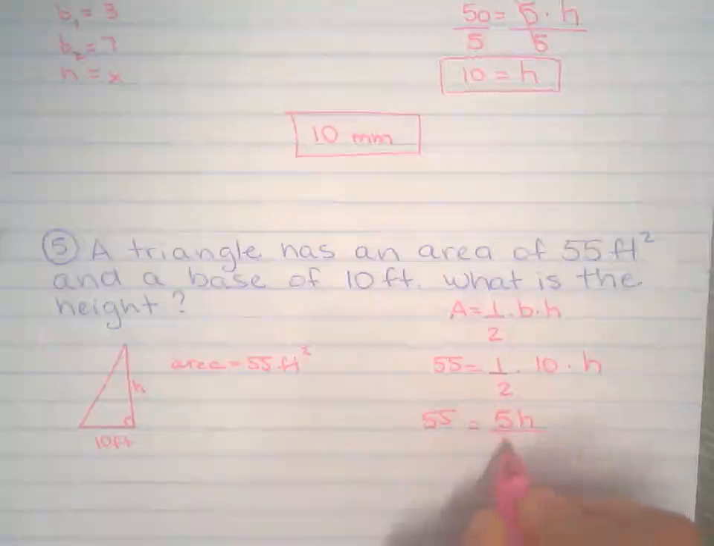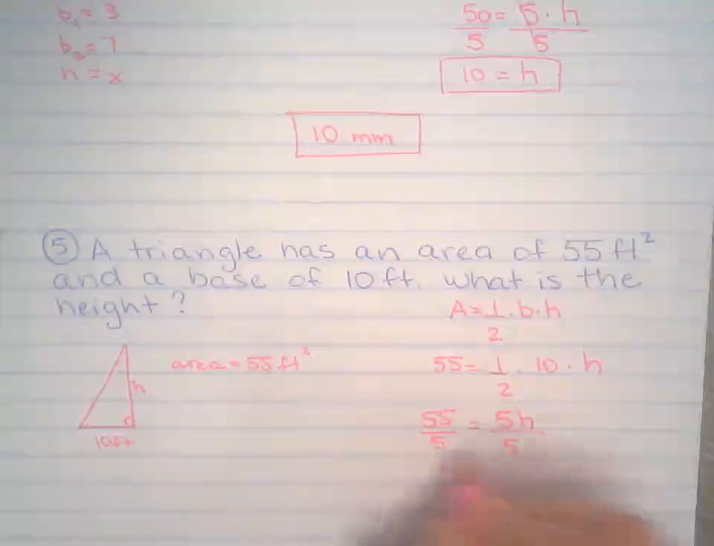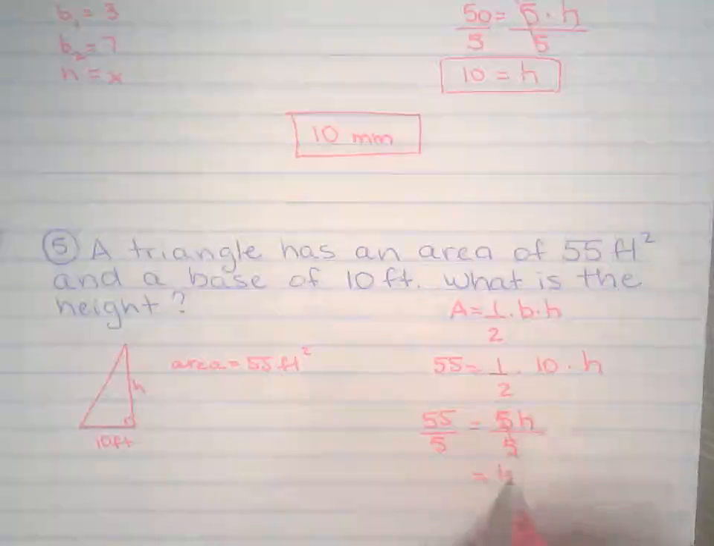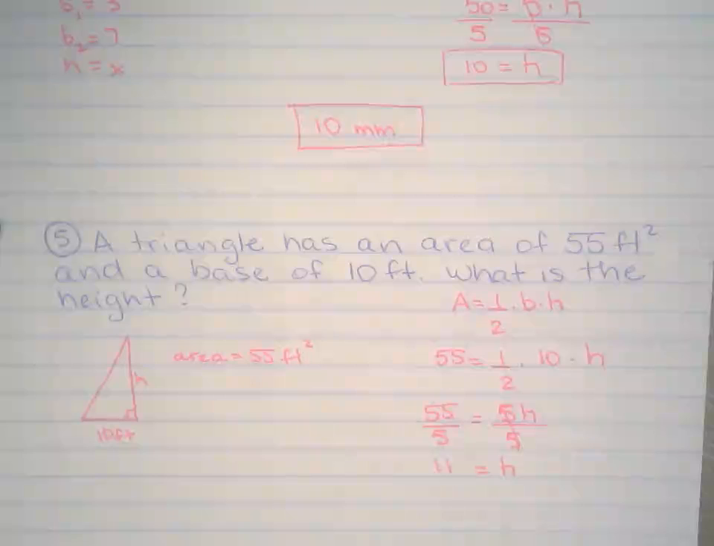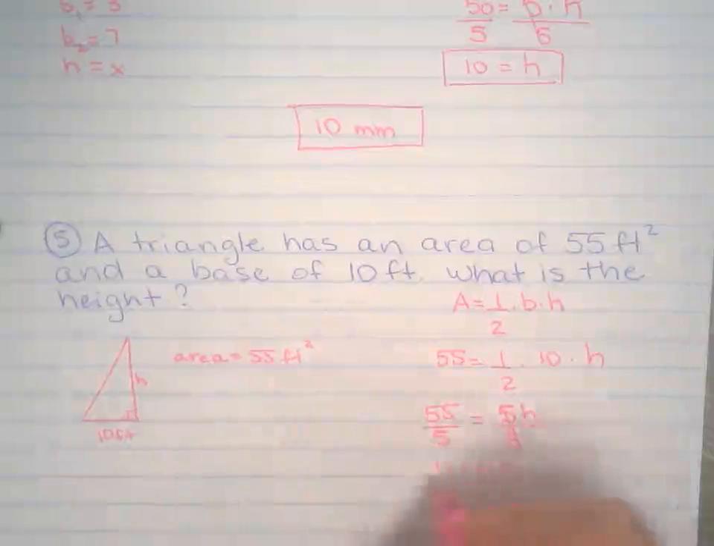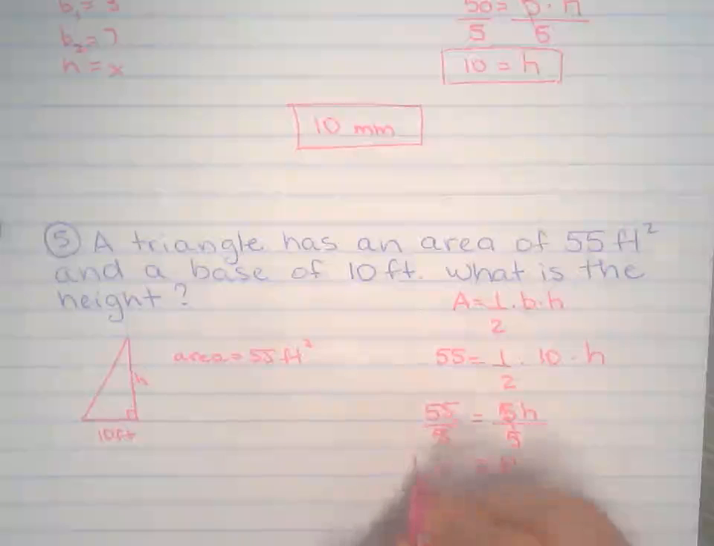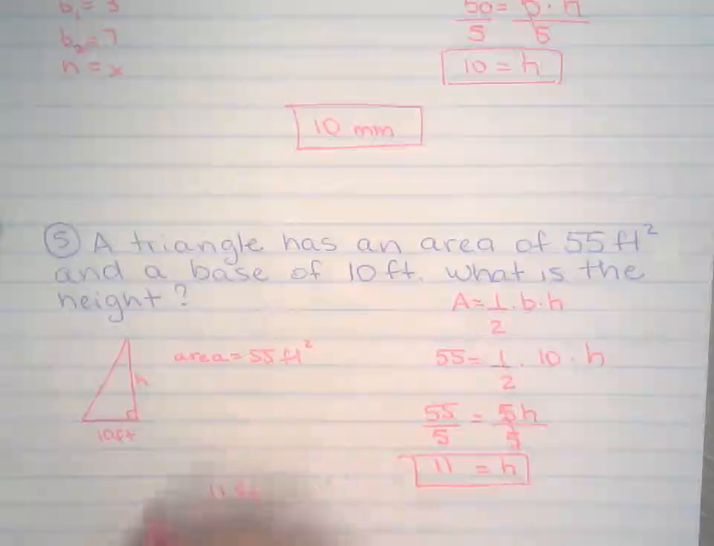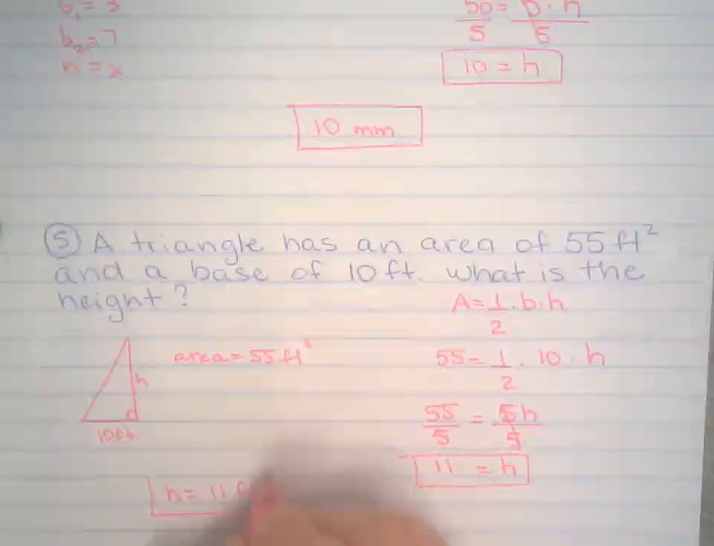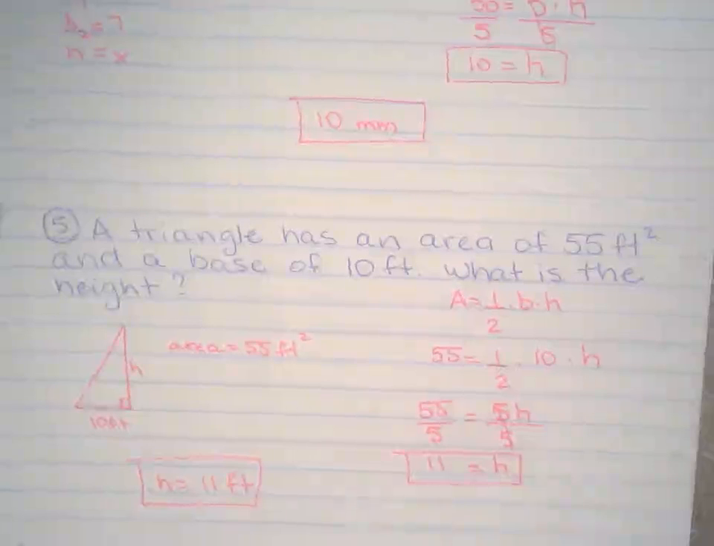I'm looking for h, so you divide both sides by 5. That leaves me with h equals 11. And since we're talking about the measurement of this triangle, we're talking about 11 feet. So 11 feet, that's the height of this triangle. Not bad, huh?